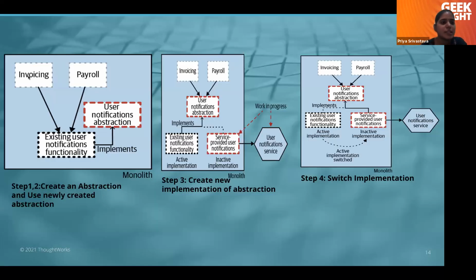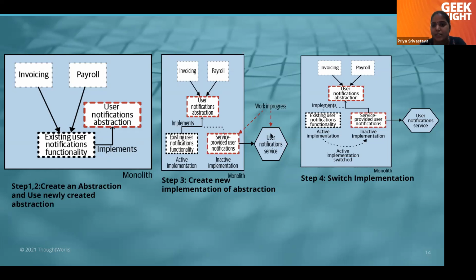This is the same example where we have invoicing and payroll, and this is our existing user notification. Now we have added one layer of abstraction here, and this abstraction is implemented by our existing functionality. This is steps 1 and 2. In step 3, we have created a new microservice. This is the user notification microservice, which is again implemented through the user notification abstraction, but currently it is not active.